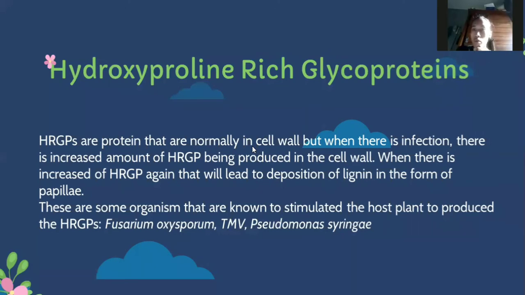Hydroxyproline-rich glycoproteins, HRGPs, are proteins that are normally in the cell wall, but when there is infection, an increased amount of HRGP is produced in the cell wall. When there is increased HRGP, again that will lead to deposition of lignin in the form of papillae. These are some organisms that are known to stimulate the host plant to produce HRGPs: Fusarium oxysporum, TMV, Pseudomonas syringae.